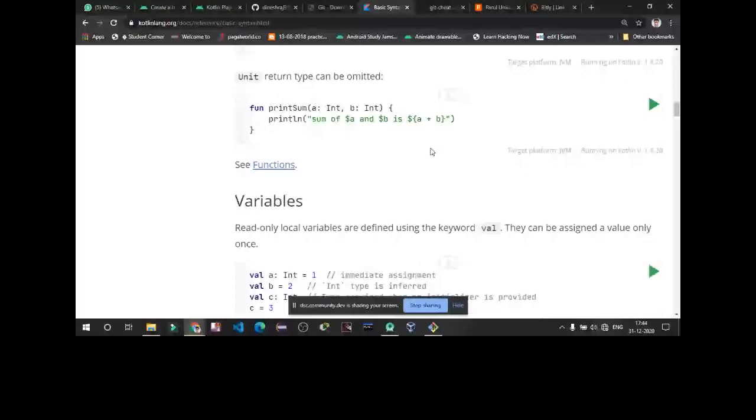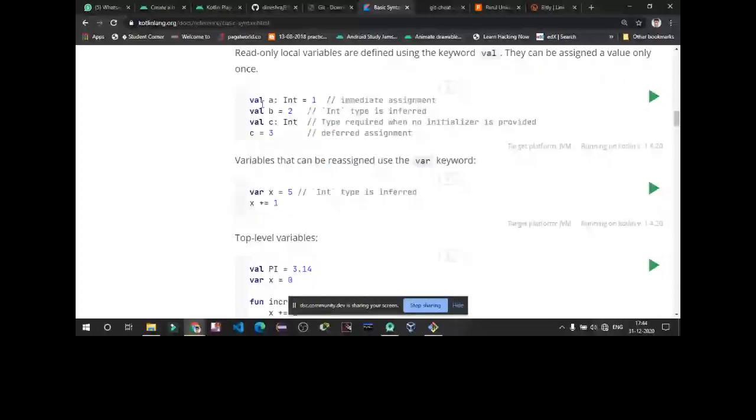Now variables. As I told you, the first variable is val a, and we have predefined its data type as int and given the value 1. We have given b equals 2, where the type is inferred. When it is compiled and run, the data type of b will be int, as its value is 2. Here we have already defined the data type, and we have not initialized its value.